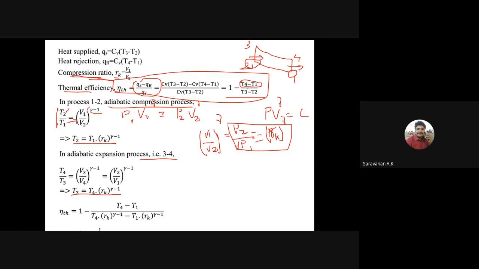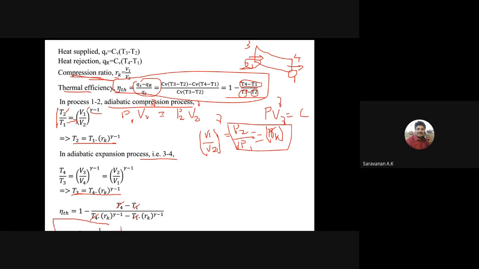We are substituting the T3 and T2 values here. Then these are cancelled. So 1 minus 1 by compression ratio power gamma minus 1.